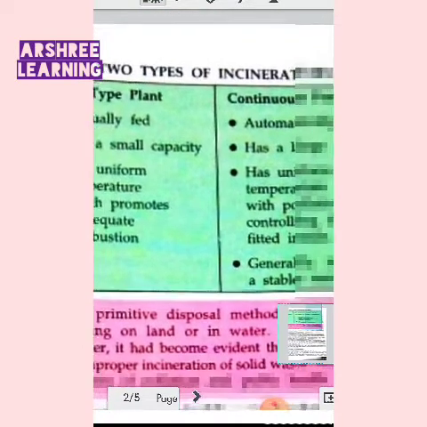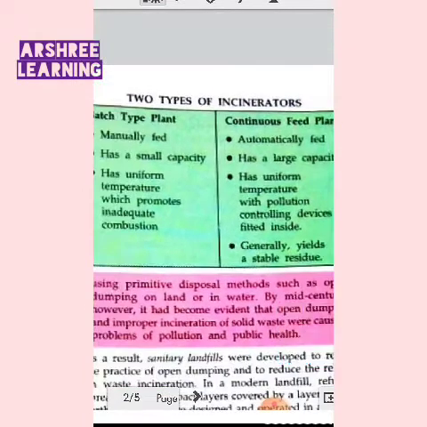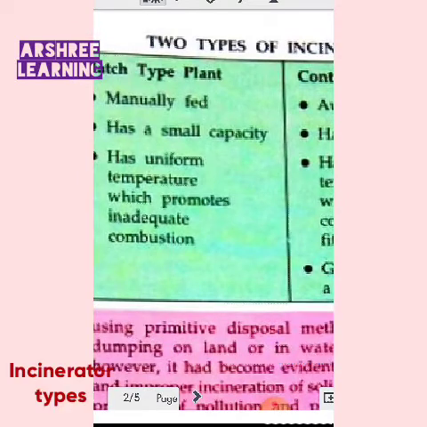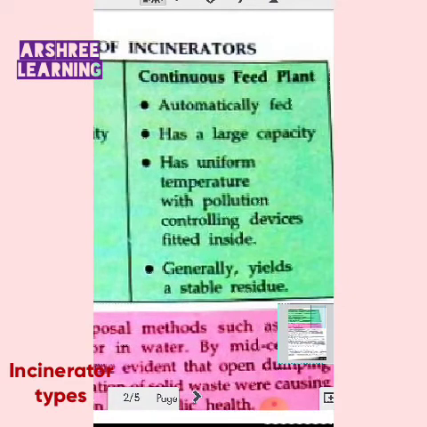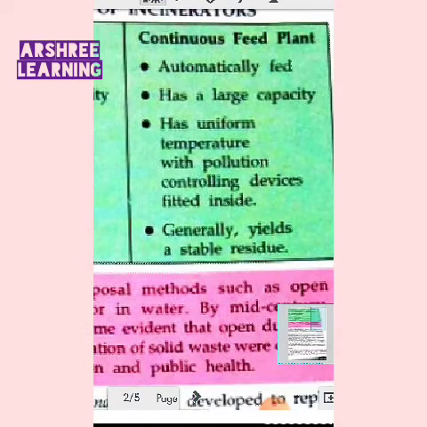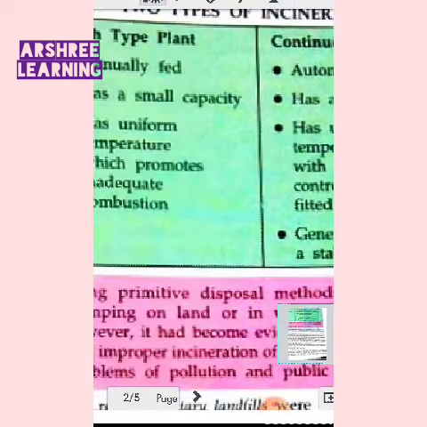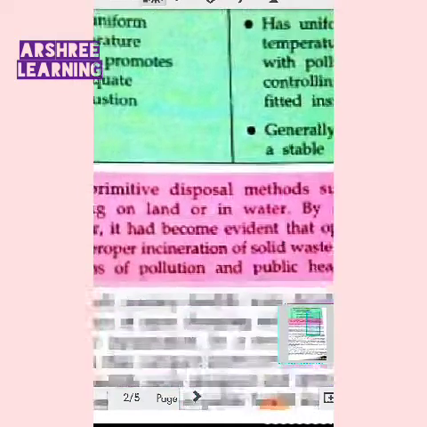What are the two types of incinerators? They are the machines which help to burn the waste. The first is batch type, manually fed, has a small capacity, has a uniform temperature. And the second is continuous feed plant, where the waste is continuously fed and then it is burnt. It has a large capacity, has a uniform temperature, and the waste is generally burnt regularly. So the first type is where the waste is burnt batch by batch, day wise, and the second is where the waste is just burnt continuously.